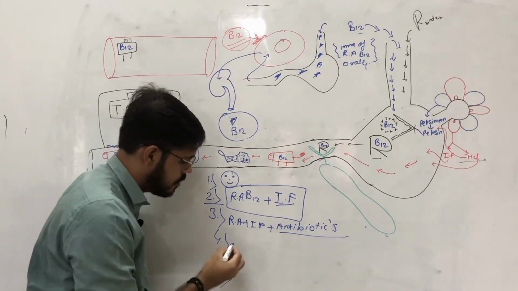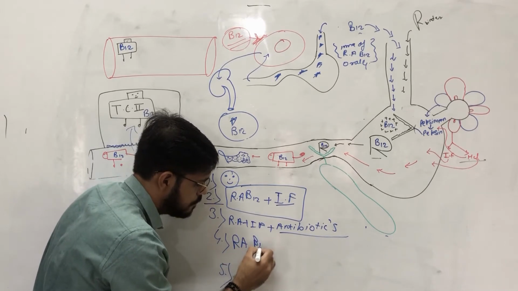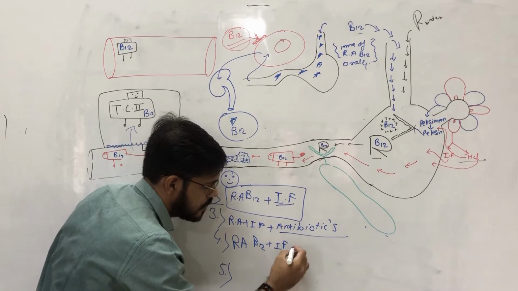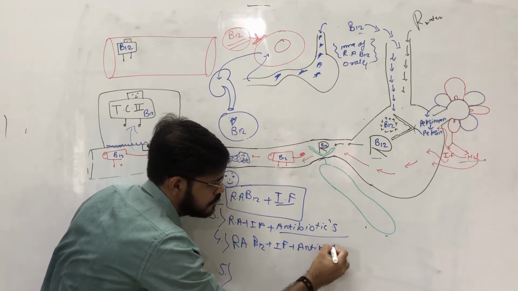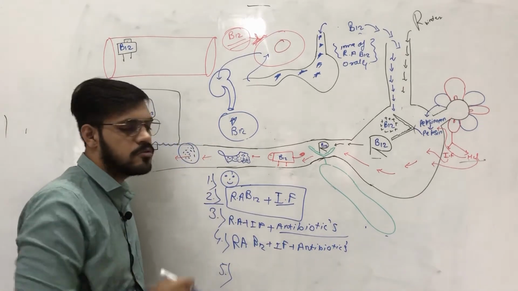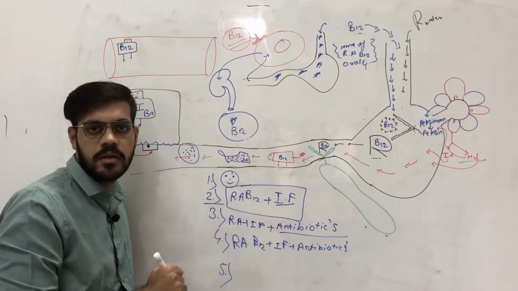Now in the fourth patient, we are giving radioactive B12 plus intrinsic factor, plus we also gave him a course of antibiotics, but still in the urine there is no presence of radioactive B12.